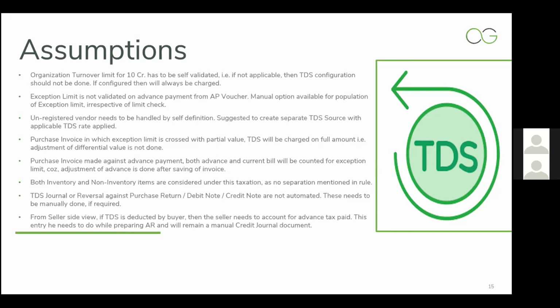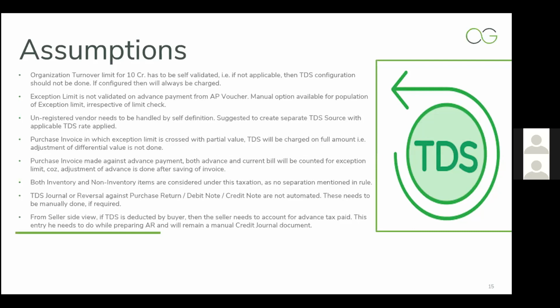Next, TDS journal or reversal against purchase return, debit note or credit note is not automated yet. So if anything is required, it has to be done manually. That is, a TDS reversal entry has to be booked with respect to purchase return or debit note, if required. Now this was from the purchaser side.